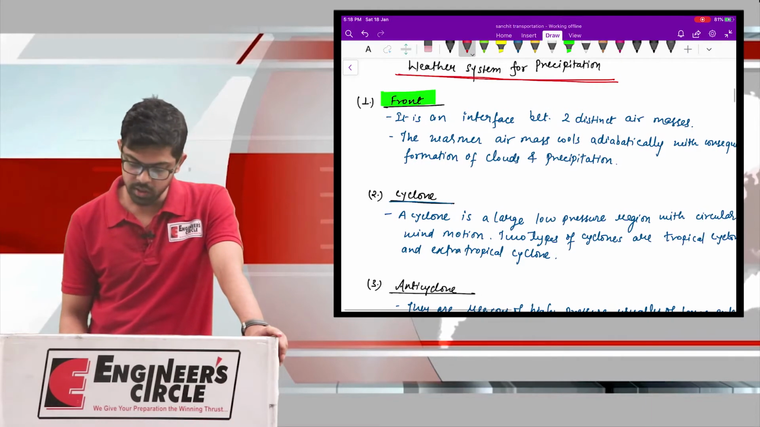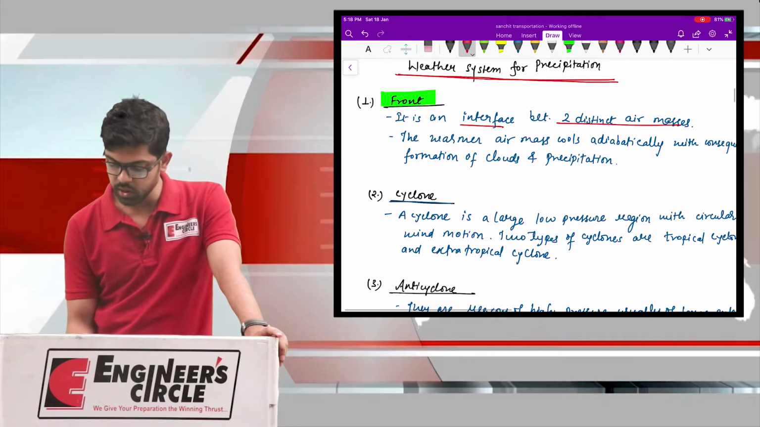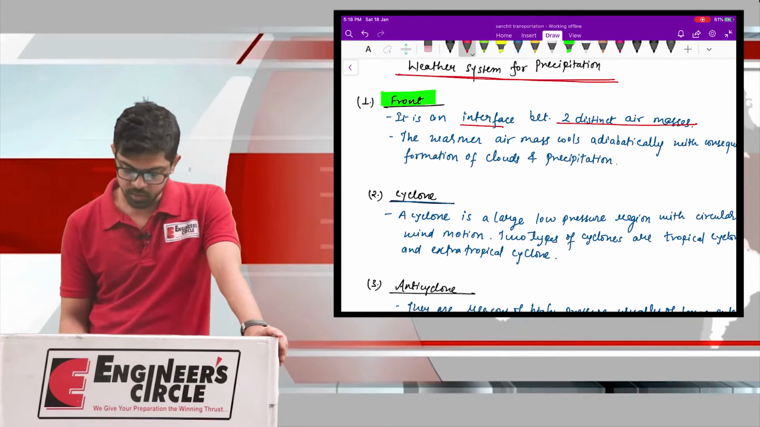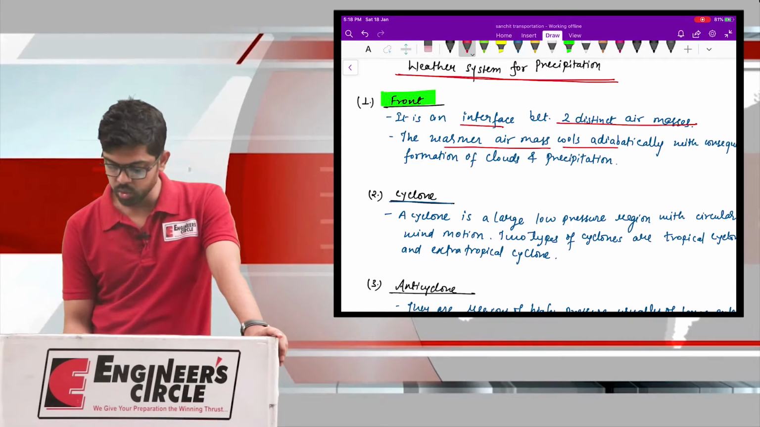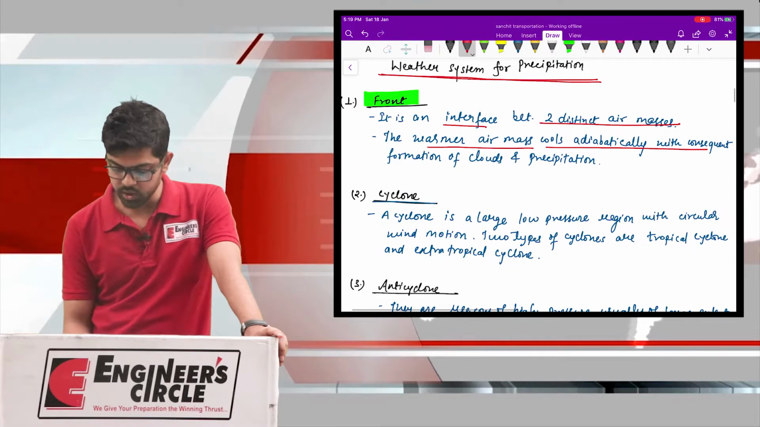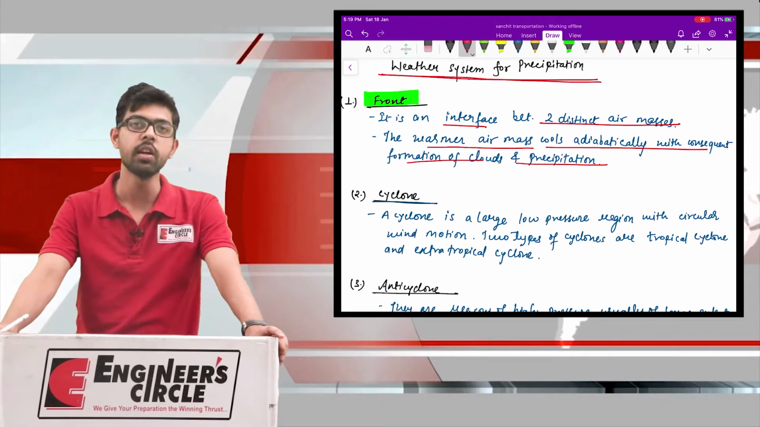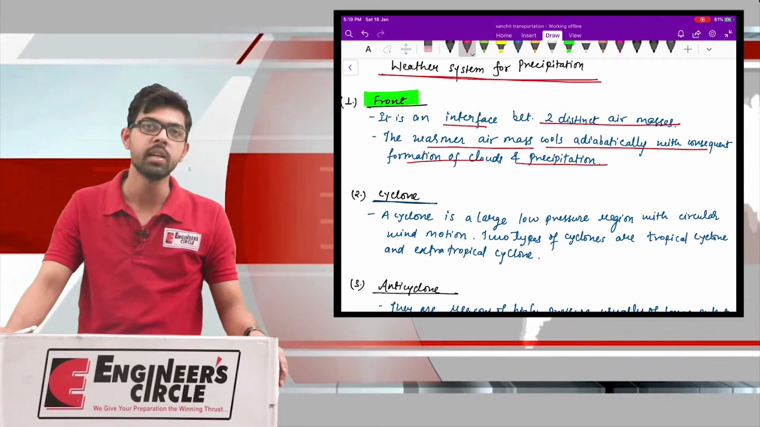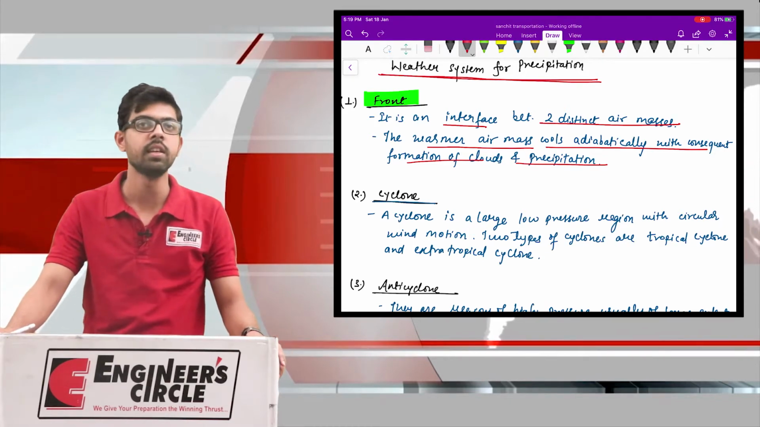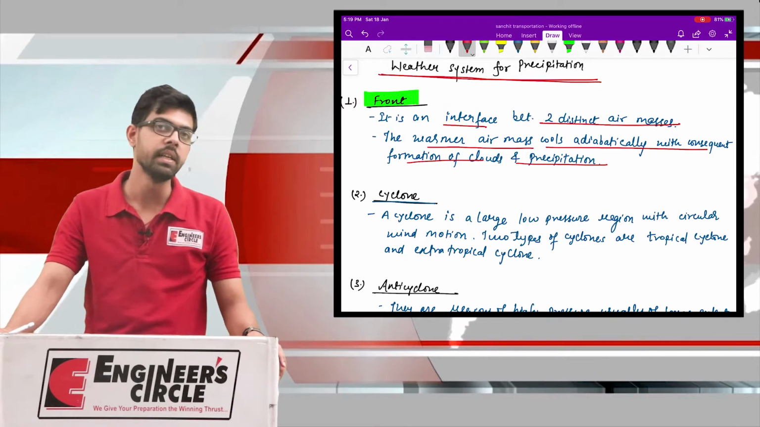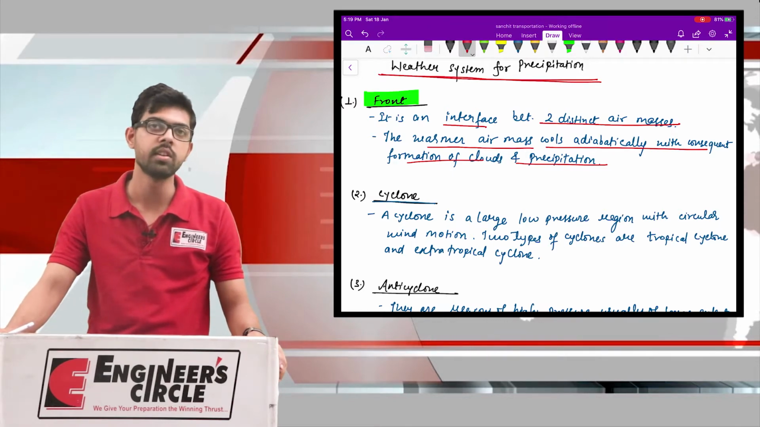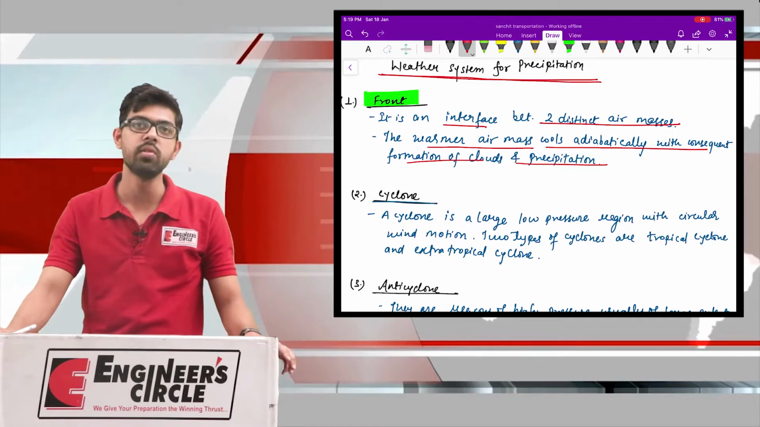So what is this front? This front is an interface between two distinct air masses. The warmer air mass cools adiabatically with the consequent formation of clouds and causes the precipitation. Whenever two air masses of different temperature meet, the meeting point of these two different temperature air masses is known as your front location.